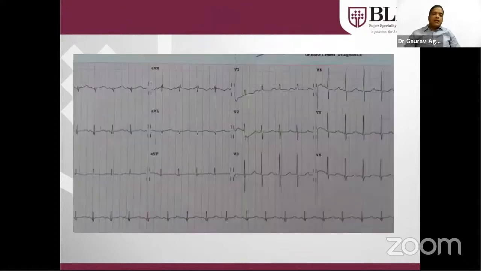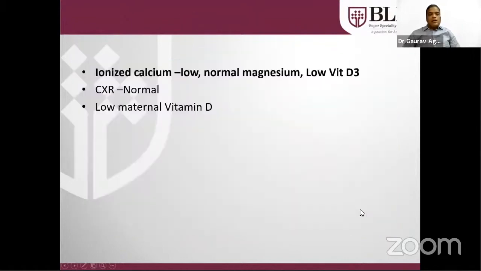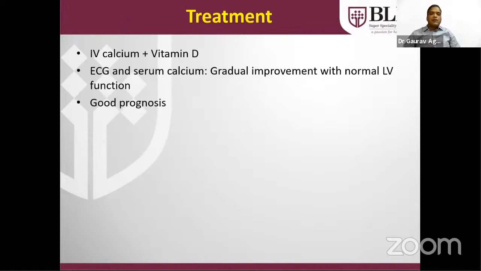The ECG that was done was showing sinus rhythm because every QRS is preceded by a P wave. But here you can see the QT interval is very prolonged from here to here. That is a classical ECG of long QT syndrome in a neonate. Ionized calcium was low with normal magnesium and vitamin D3. There was a history of poor vitamin D and calcium intake in pregnancy. The patient was treated with IV calcium and vitamin D, and gradual improvement with normal LV function was there.